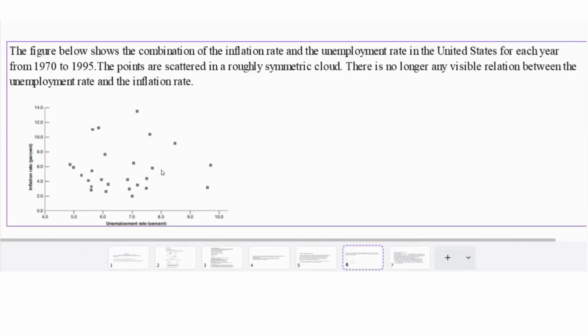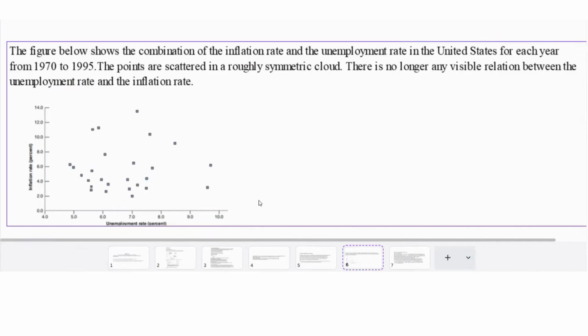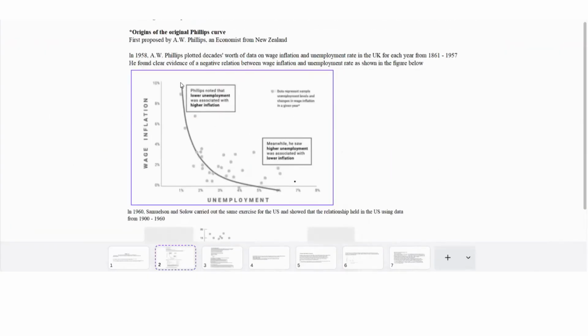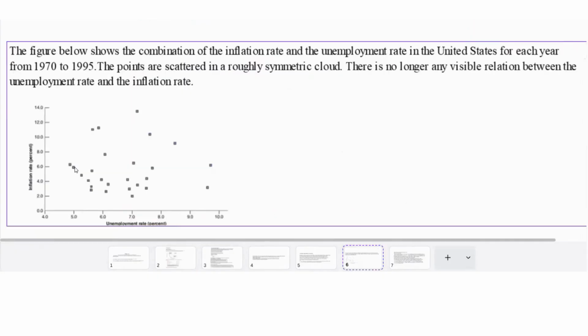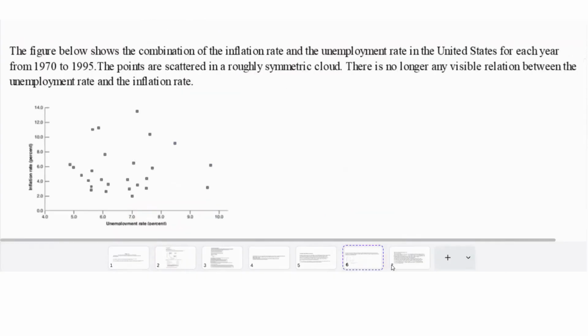We can see in this figure the combination of the inflation rate and unemployment rate in the US for each year from 1970 to 1995. We can see the points are scattered in a roughly symmetric cloud. We can't see any visible relation. We can't see the negative trade-off that we earlier saw between inflation rate and unemployment. If we go back, during the 1960s, we saw this trade-off between inflation rate and unemployment, where lower unemployment is associated with higher inflation and higher unemployment was associated with lower inflation. But during the 1970s, there's no such visible relation. The points are just scattered in a roughly symmetric cloud. You don't have this negative visible trade-off.